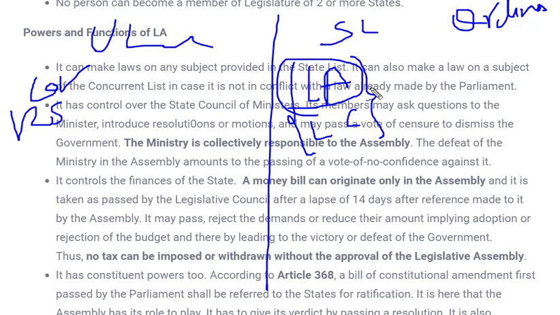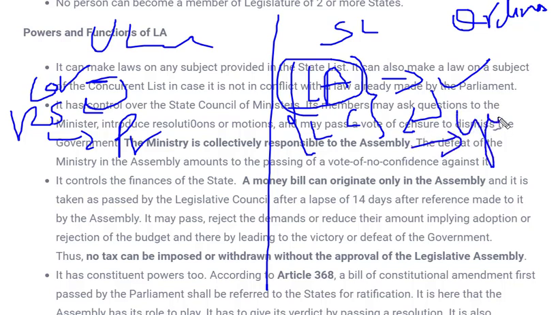So let's see what the procedure is and how the passing of a bill takes place over here. In the case of an ordinary bill, it could be passed in Lok Sabha. Let's take an example. It is passed in Lok Sabha, voting is done, and then it is transferred to Rajya Sabha, and once Rajya Sabha approves it, it is passed to the President for action. Very simple. It is the same over here. If any ordinary bill is introduced in the Legislative Assembly, voting is done, it passes through the Legislative Council if present, and ultimately goes to the Governor for assent to make it a law. This is also very simple and almost common to the Union Legislature.